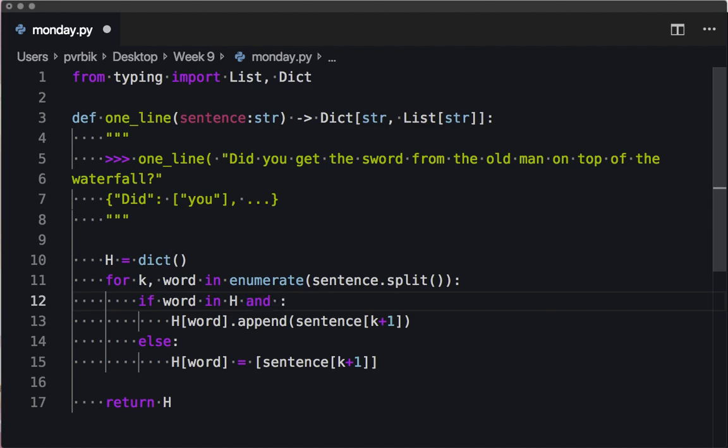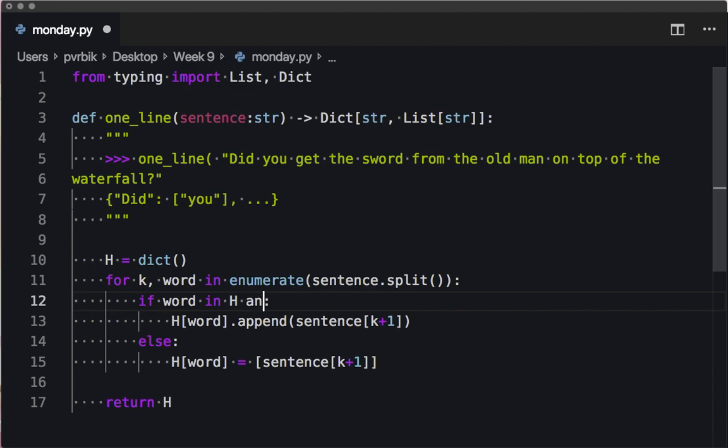Okay, so, and what else do I need? That k is less than... Oh yeah, I don't want to overcomplicate this.